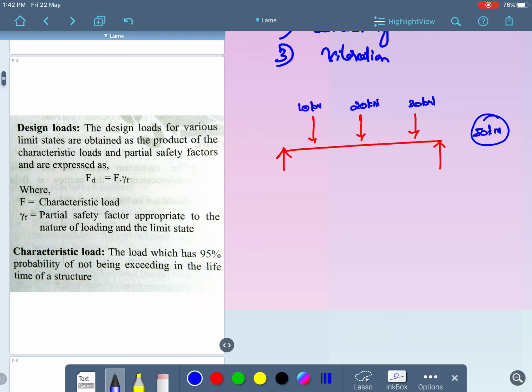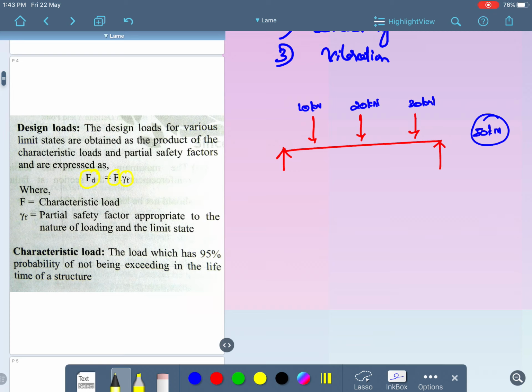According to the limit state design, the design load for the various limit states is obtained as a product of characteristic load and the partial factor of safety. That is, partial safety factors have to be multiplied. This gamma f is the partial factor of safety. It has to be multiplied with the characteristic load in order to get the design load.